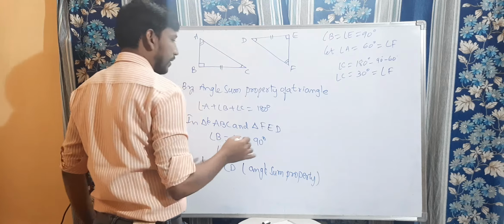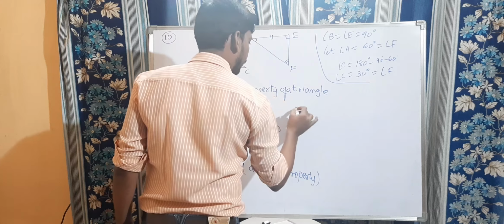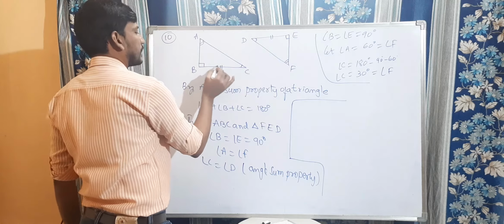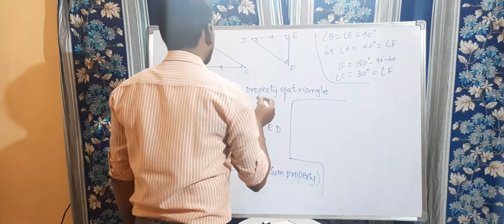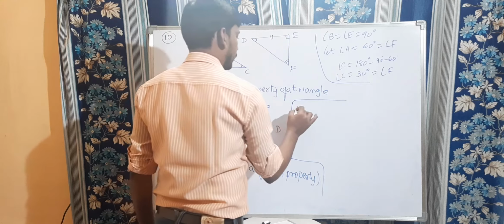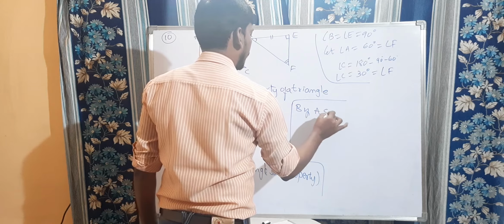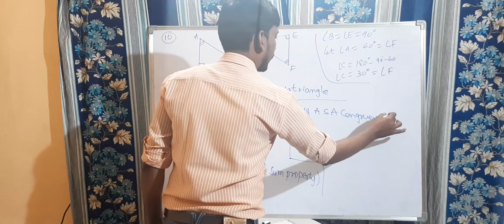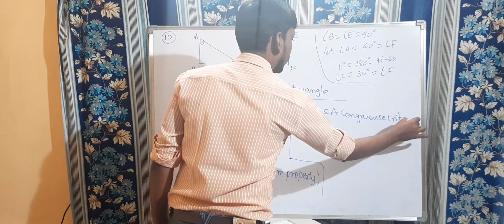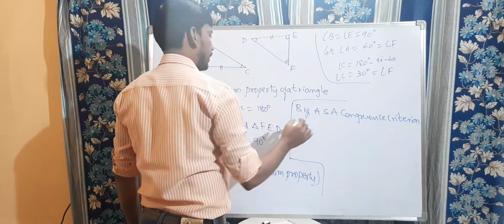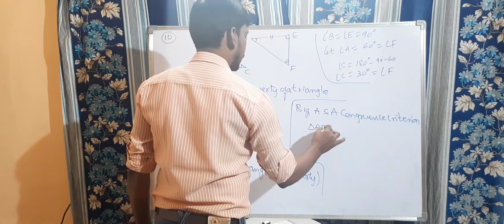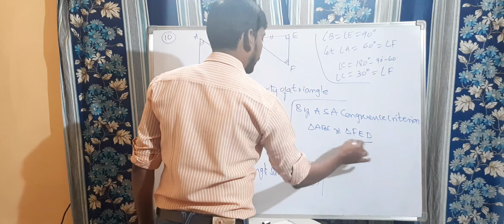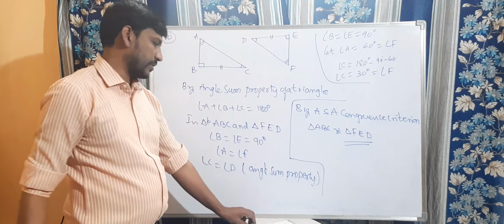So now we can say that by angle side angle, by the ASA congruency criterion, we can say that triangle ABC is congruent to triangle FED. Right, children? This is the process.